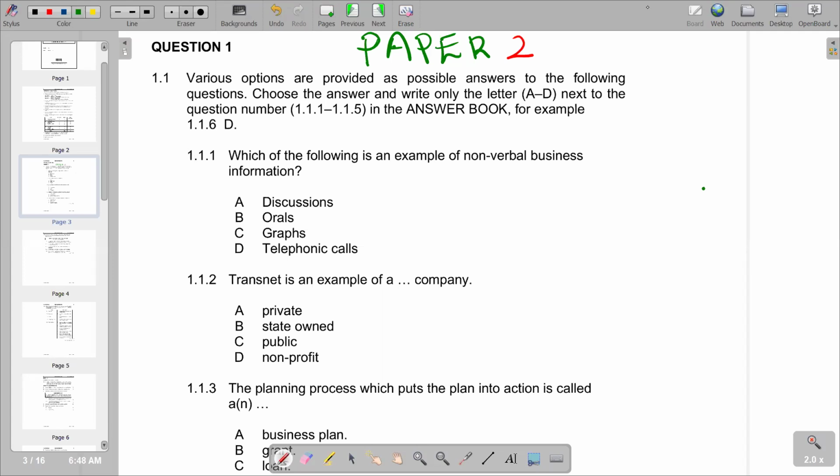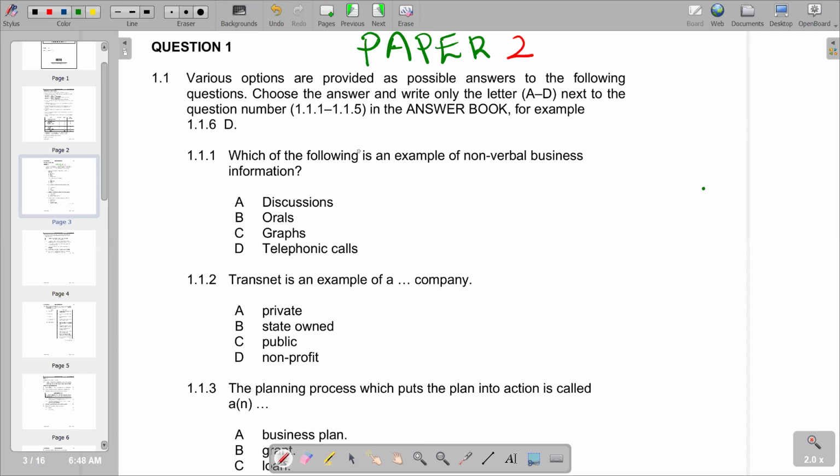In this video, we're going to look at a Paper 2 question paper. We are going to look at the first question of that question paper. Our first question is on multiple choice questions. Our question reads: various options are provided as possible answers to the following questions. Choose the answer and write only the letter A to D next to the question number.